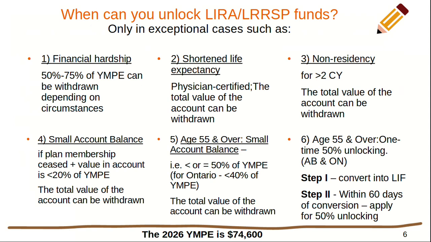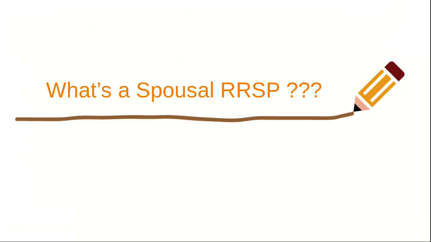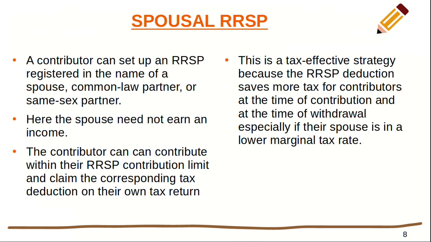Now let's see a new and popular concept, which is the spousal RRSP. So what's a spousal RRSP? A contributor can set up an RRSP registered in the name of a spouse, a common law partner, or same-sex partner. Here, it's not necessary for the spouse to earn an income.